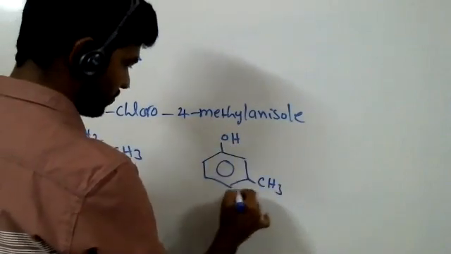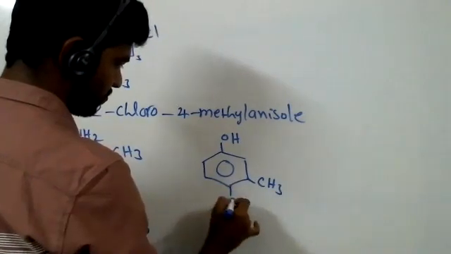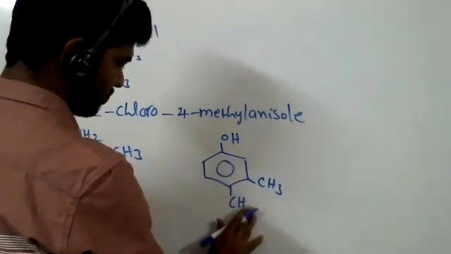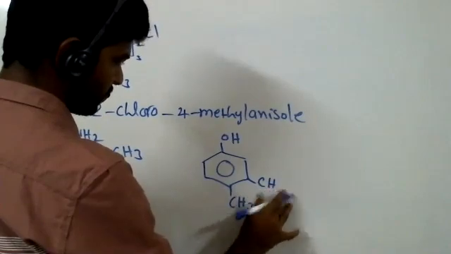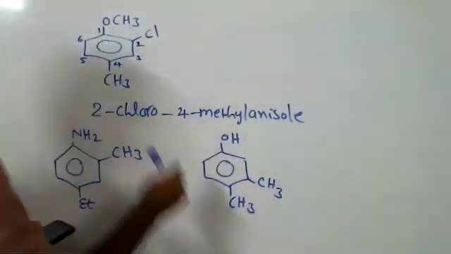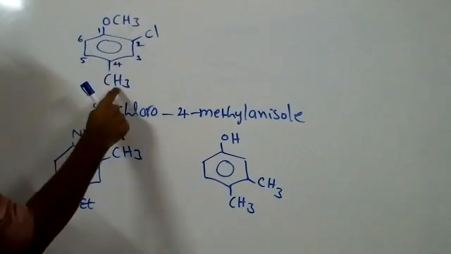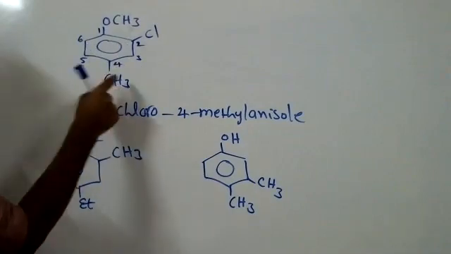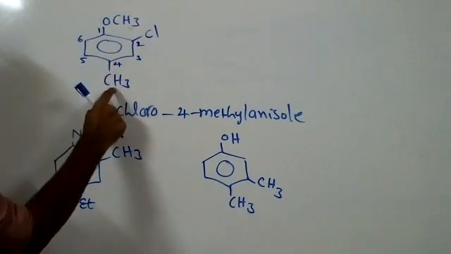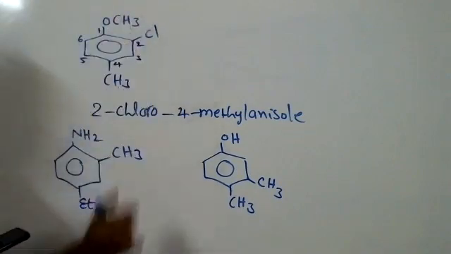In the earlier diagram, can we write 2 chloro, 1 methoxy toluene? No, instead of toluene, 1 methoxy. Benzene with a methyl group, you want to write toluene. Yes, we can write that also, but compared to benzene with a methyl group, benzene with OCH3 has better preference.